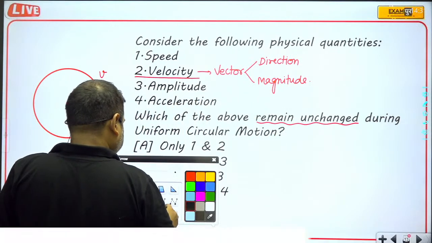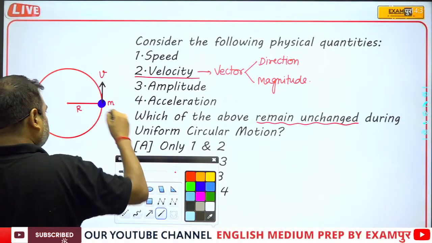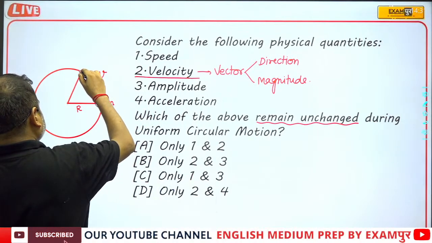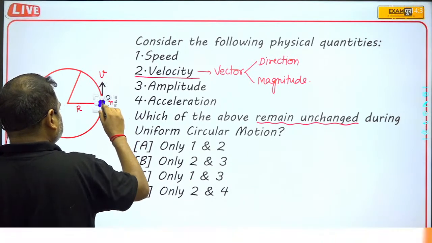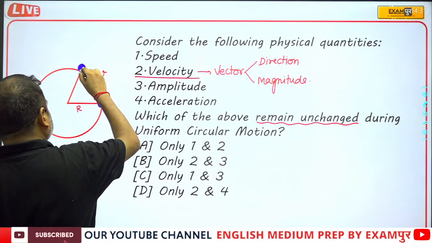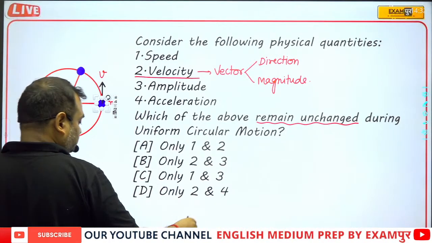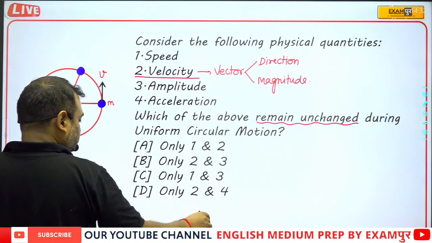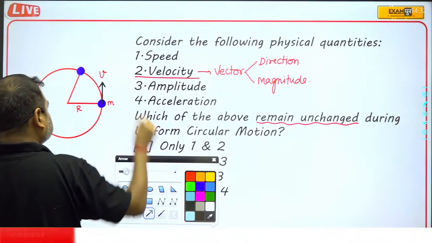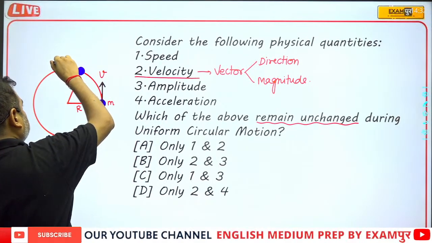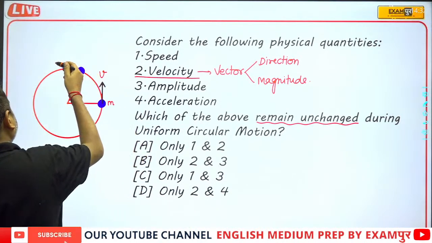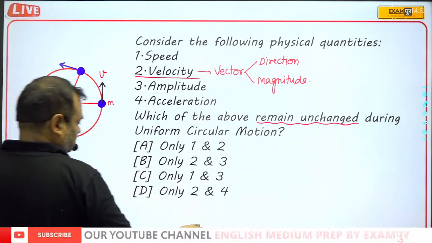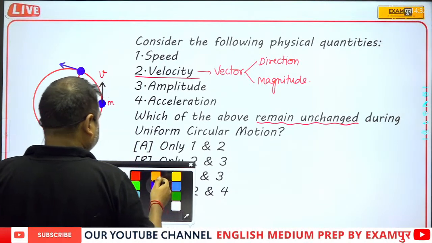But here we can see that the direction of this motion is continuously changing. Here at this place, the direction was in the y direction, but here the particle is moving in between the x and y direction both.